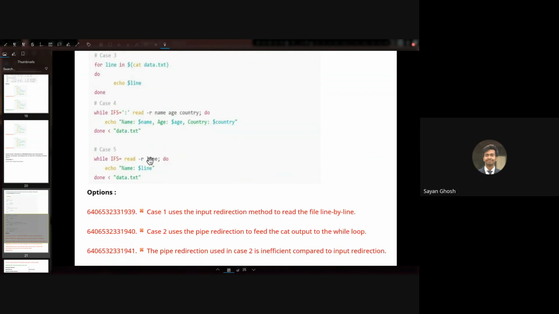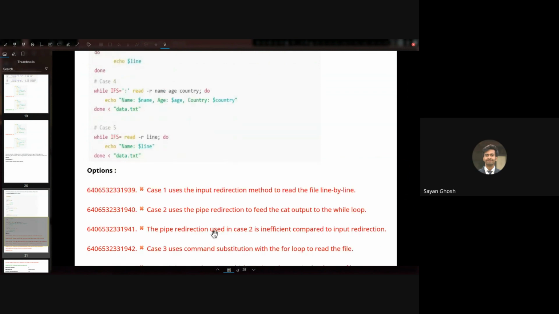Sorry, sir, what are you asking? So basically, the third option is the pipe redirection used in case 2. You're looking at the second option? No, the second option we did, right? So case 2. In the third option, you are saying. Yeah, I was looking at the third case.